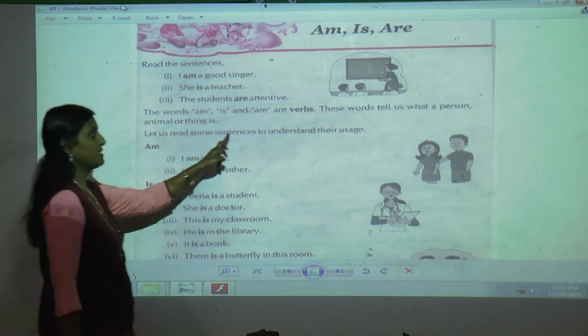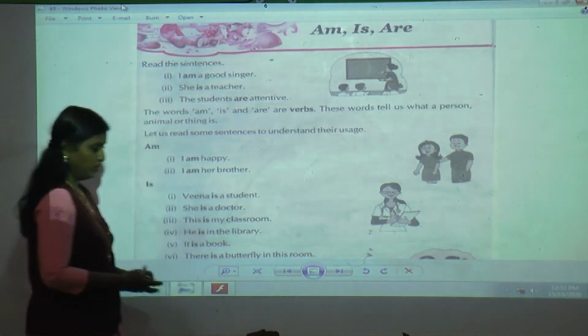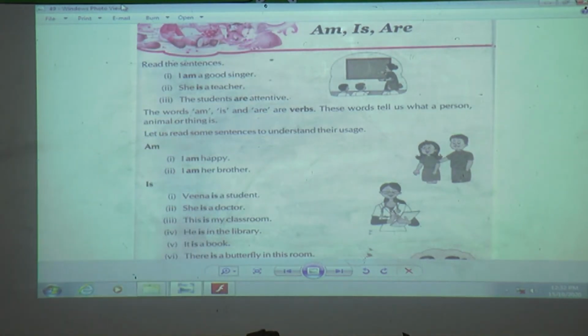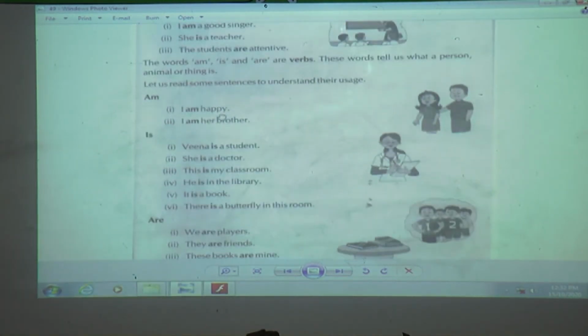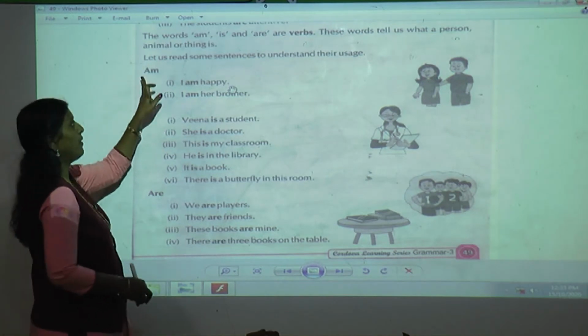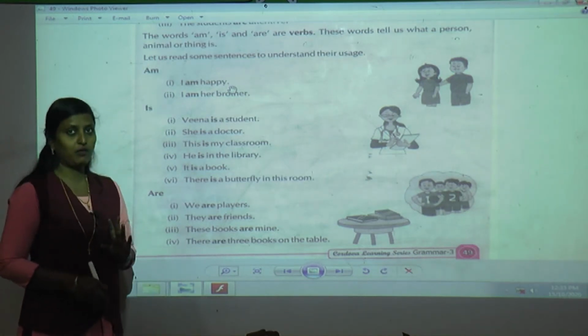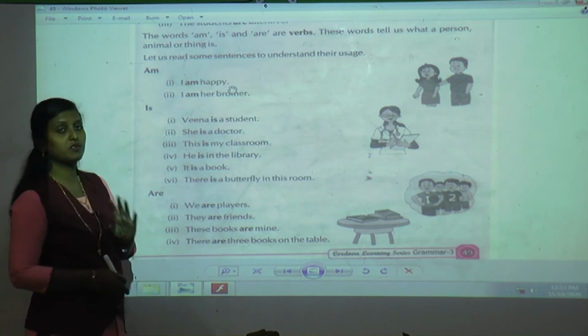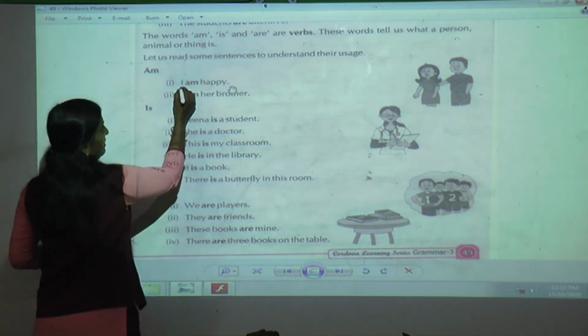Let us read some sentences to understand their usage in each sentence. I hope that till here you have understood. Now am. In the last session itself I told you that am always comes with the subject I. Can you see here?